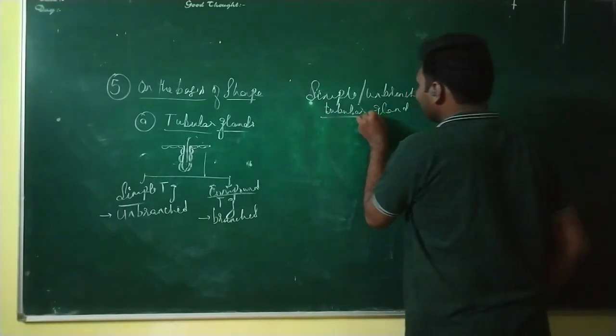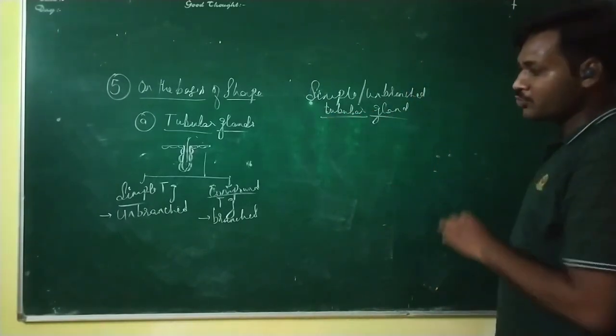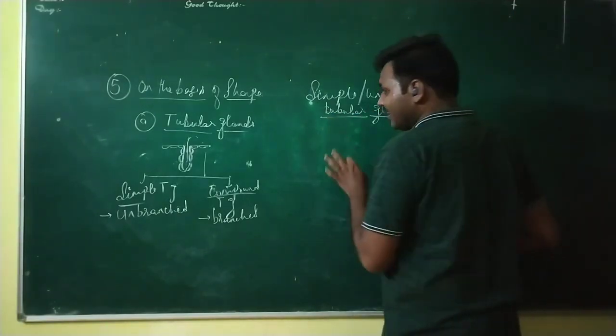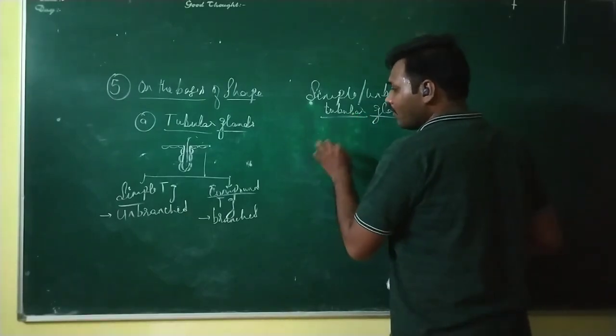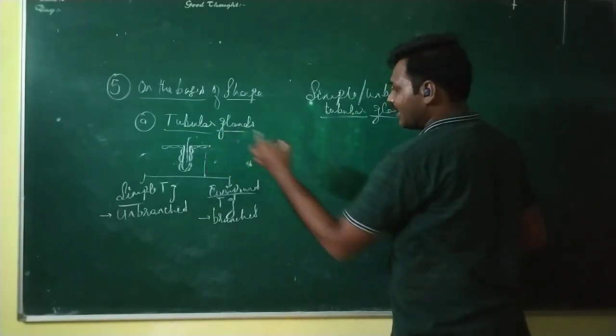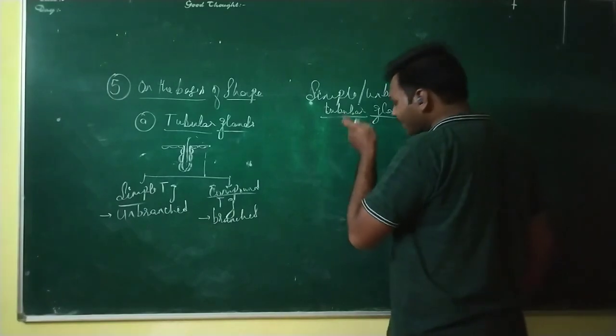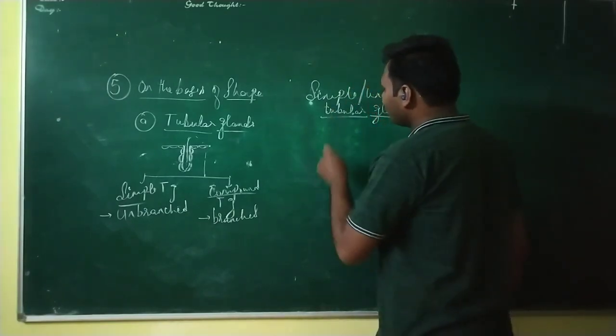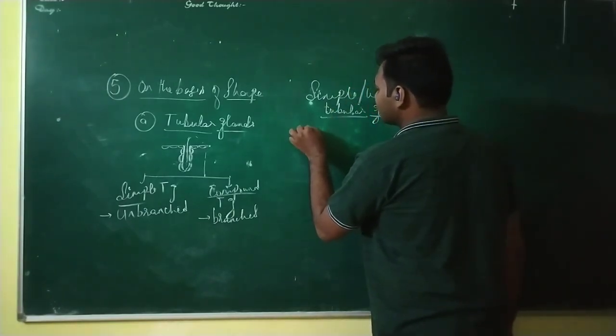So when we talk of the simple and unbranched tubular gland, what it looks like? It has two different structures. One is simple tubular like this, and another one is the coiled one. And where exactly this simple tubular are formed? Let's see. So it has two types.